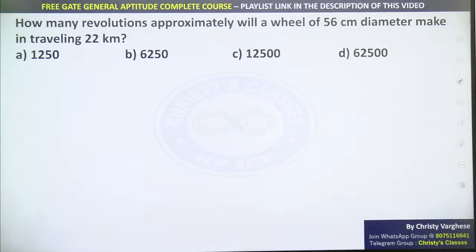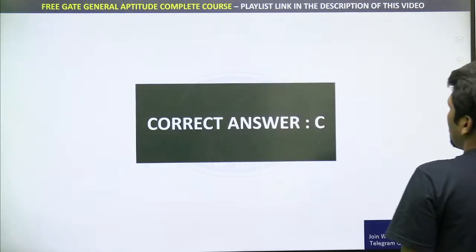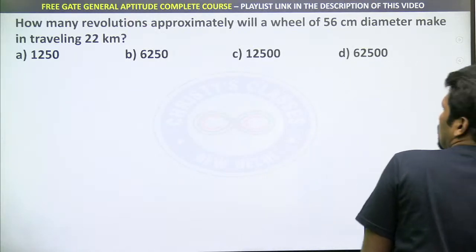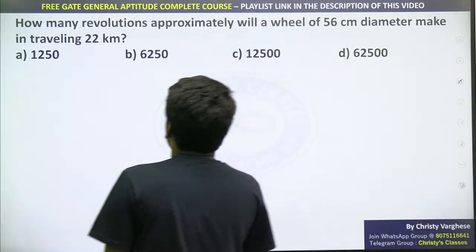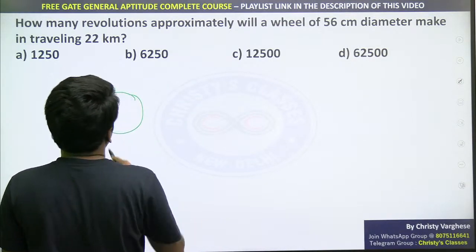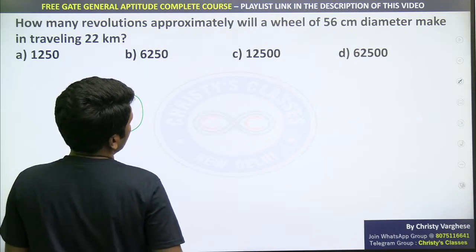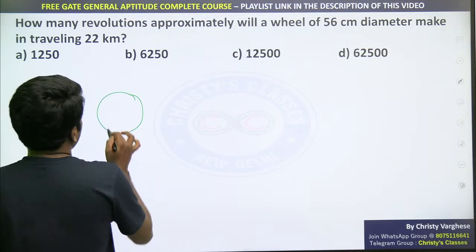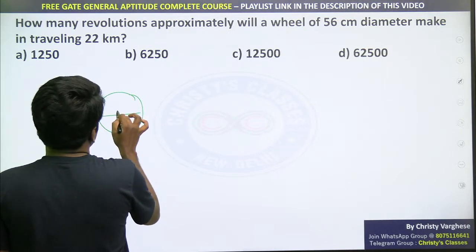Yes, so this one is very simple. So the circumference idea you should be clear about. Circumference idea all of you know, right? How many revolutions? One revolution means covering the circumference once of a wheel. So you can think it is a circular, wheel should be circular, na? So wheel of 56 centimeter diameter, इसका diameter 56 centimeter है.